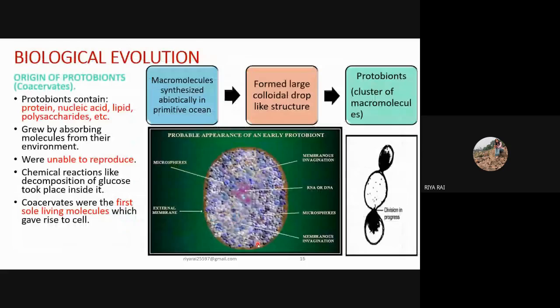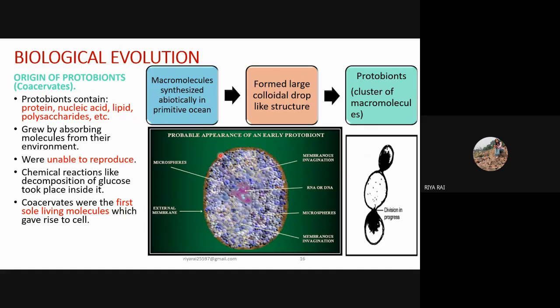Here comes biological evolution. The very first part of biological evolution is the origin of protobionts. First, we should know what a protobiont or coacervate is. The protobionts were the precursors of early life, and they resembled